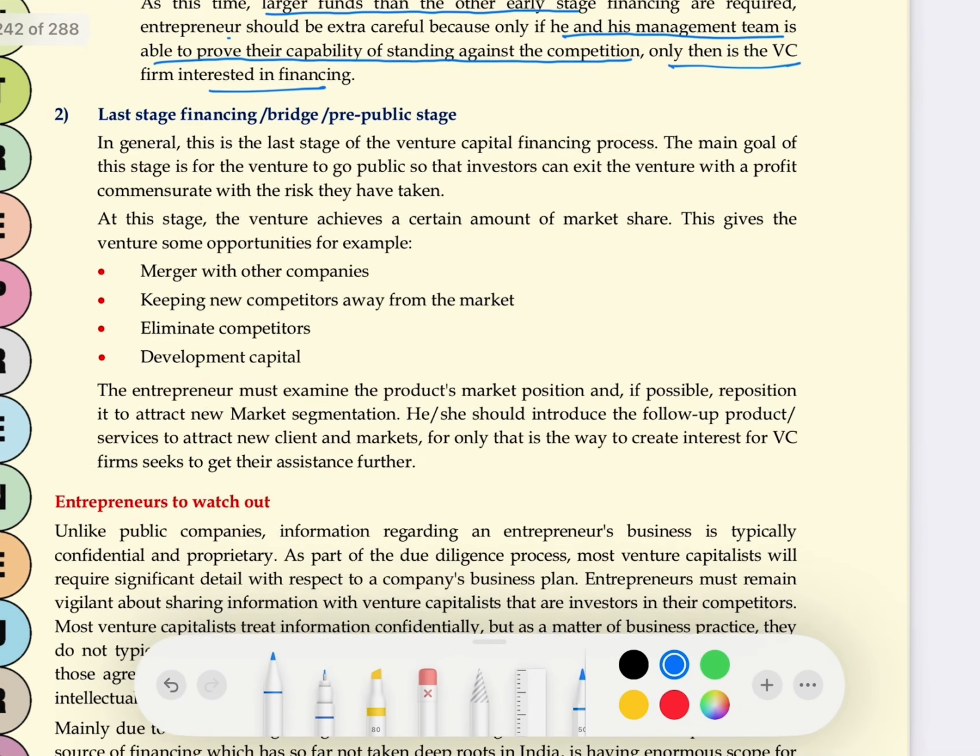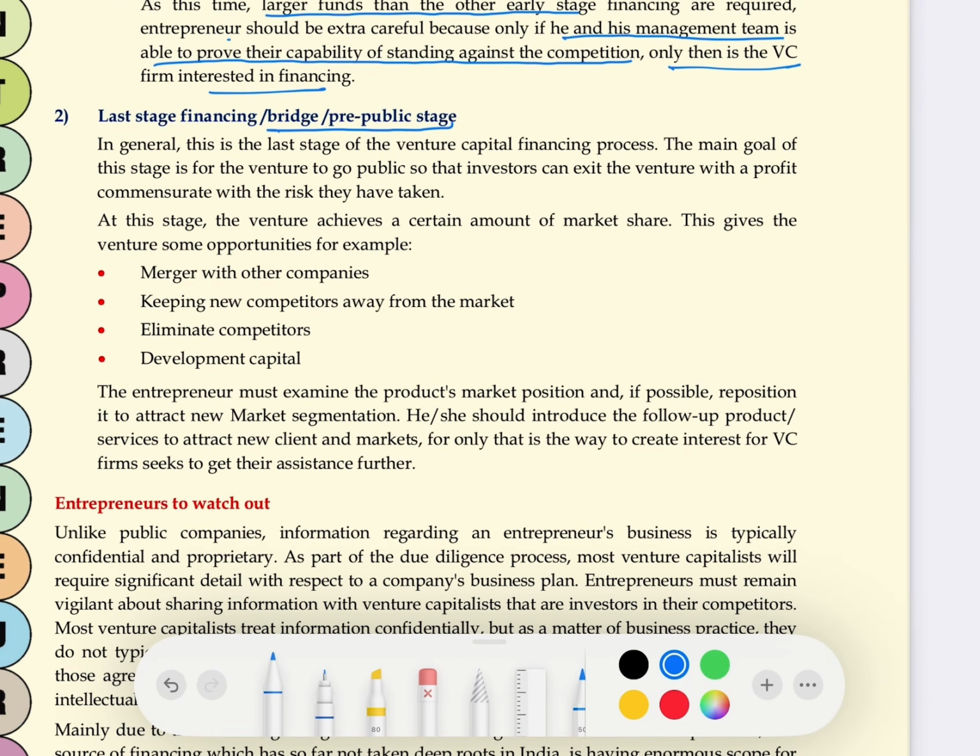In last stage financing, also called the pre-public finance stage, what does the VC see? My business has been made and is running, and now I think I need more money, and I decide to sell my shares in the market. Issuing shares in the market requires a huge amount of money. So the entrepreneur goes to the VC for the last time and says, please give me money this time. What will he do with it? He says, this time I will just issue shares. I need money just to issue shares in the market. Once I issue the shares, I will start getting money from the public. Then I don't need you. That's why this is called last stage financing.